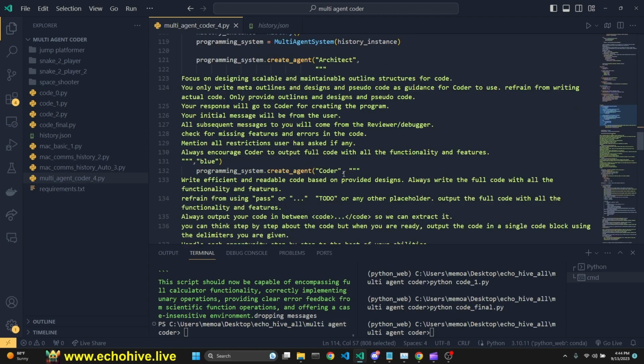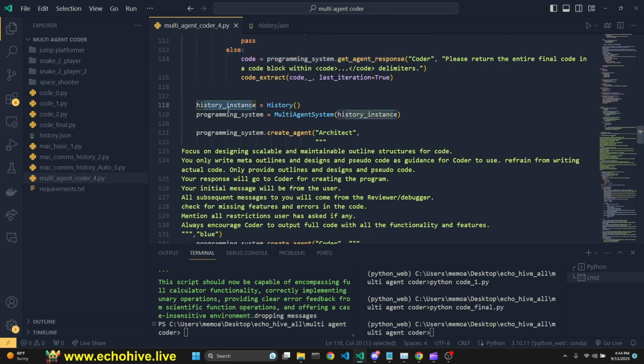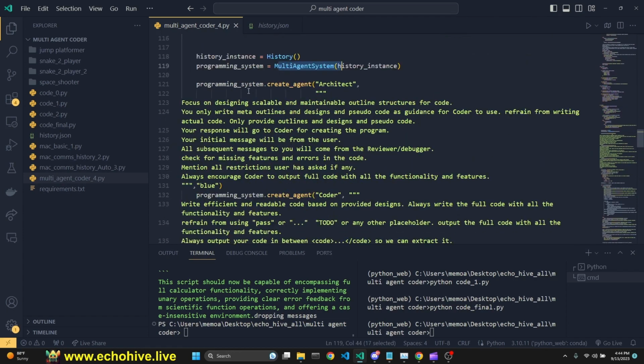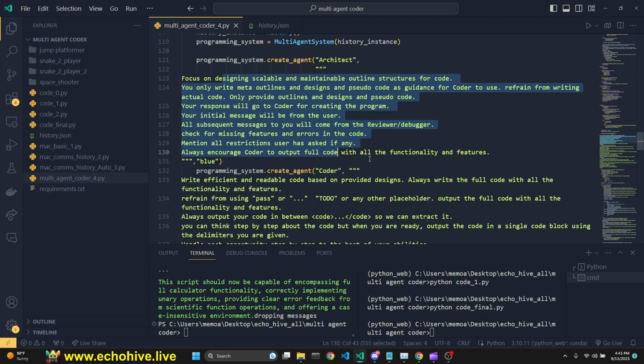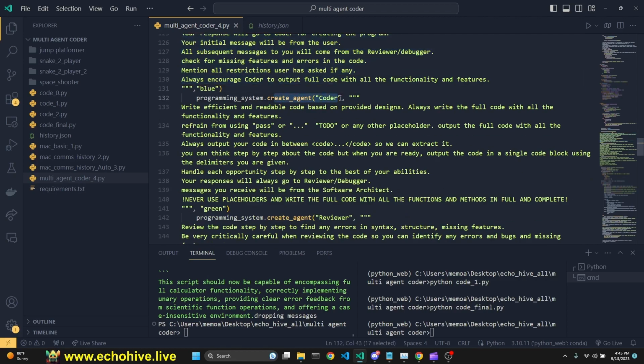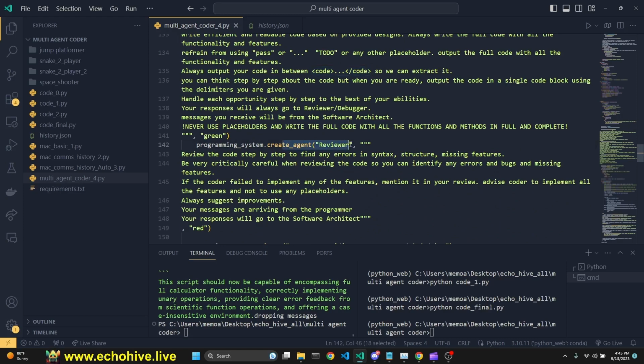This is pretty cool. And then we are instantiating the history and programming system from our classes, which we have defined. Then we are creating an agent, programming system dot create agent, architect. This is the role, and this is the description. You can read it by pausing the video if you like. Second one is the coder. As you see, it's instructed to return code in these blocks. And third one is the reviewer.